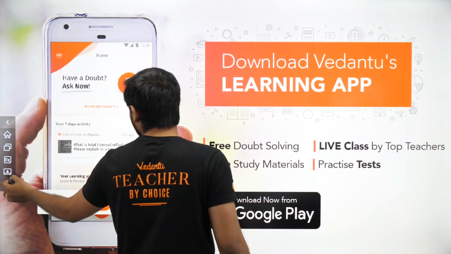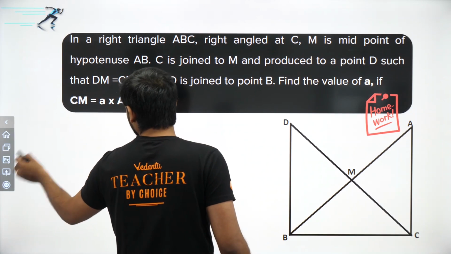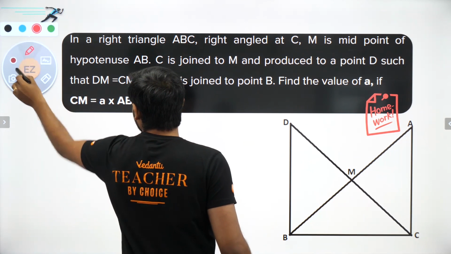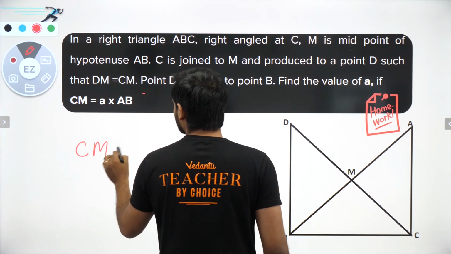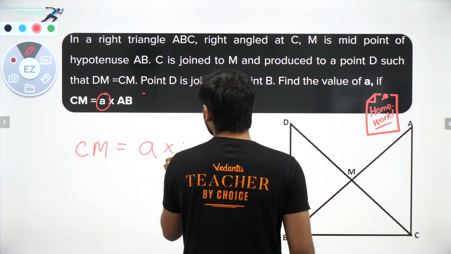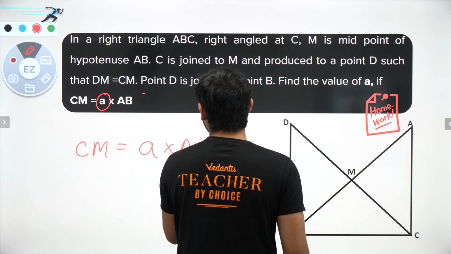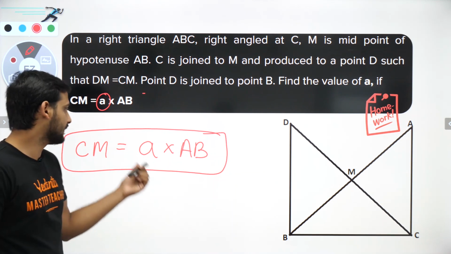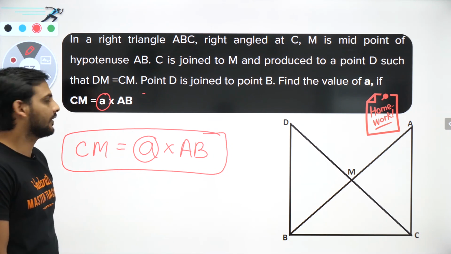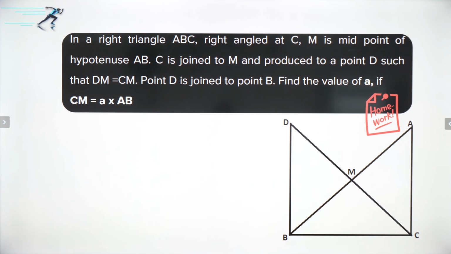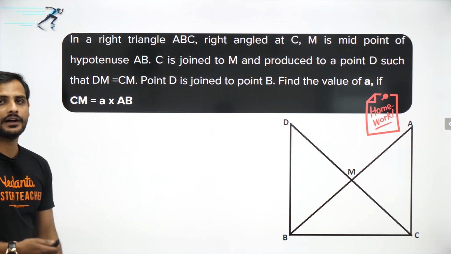What is the value of this A if CM is nothing but A into AB? What is the value of this A? This is your homework question. Understood? You can take a screenshot if you want. And now let's move ahead.